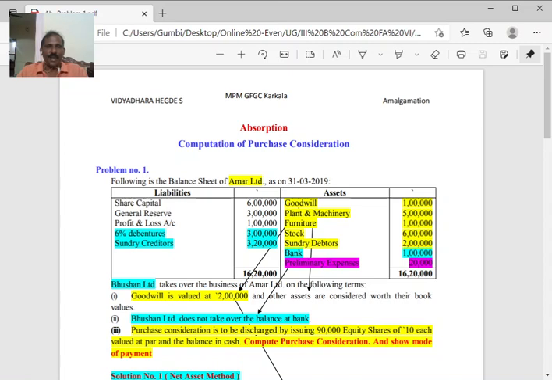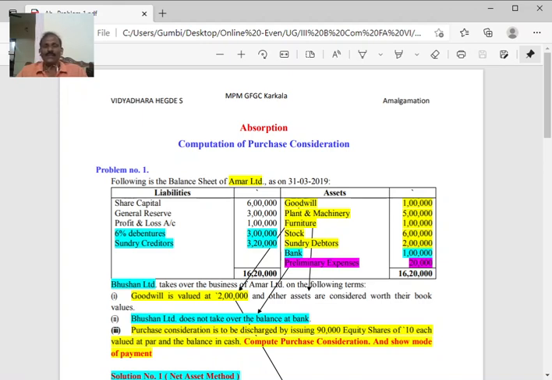Liabilities: share capital, general reserve, profit and loss account, debentures and creditors. Assets: goodwill 1 lakh, plant and machinery 5 lakh, furniture 1 lakh, stock 6 lakh, debtors 2 lakh, bank 1 lakh, preliminary expenses 20,000.